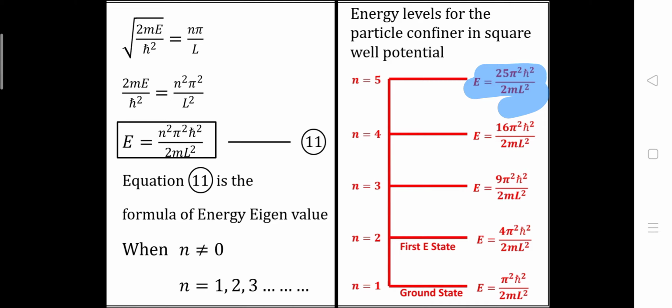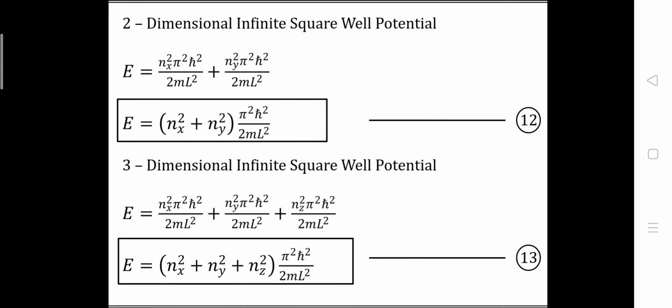Okay, now let's talk about the energy eigenvalue for the two-dimensional infinite square well potential. In two-dimensional infinite square well potential, we will have two axes x and y. So the quantum number n will be different for the different axes, but π square h cross square upon 2mL square remains constant. And we already know that energy is additive, so we can add it.